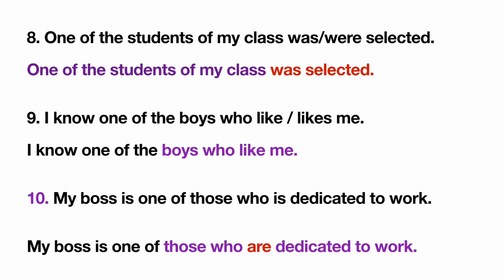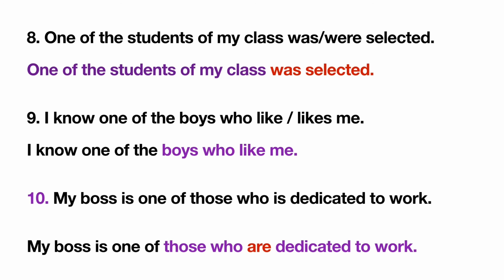I know one of the boys who like or likes me. Again this is a complex sentence and its clauses are joined with the help of the conjunction who. Who is a relative pronoun and its antecedent the boys is plural. So we will take the plural verb, that is like, not likes. So the correct answer is, I know one of the boys who like me.